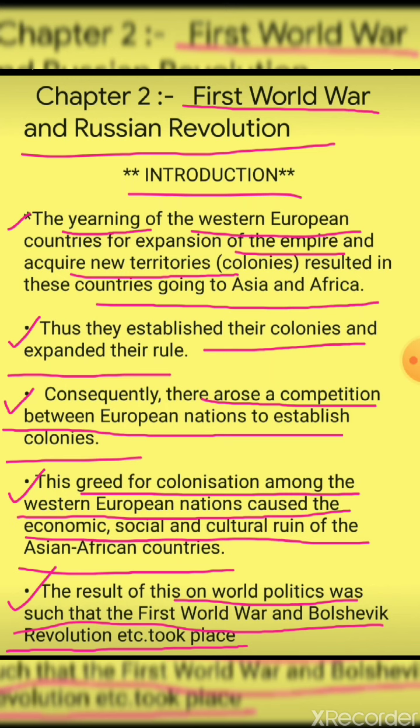Obviously, because these Asian and African countries were totally ruined economically, socially and culturally, that resulted in the First World War, and even the Bolshevik Revolution, which took place in Russia.